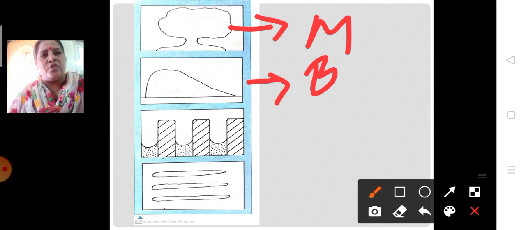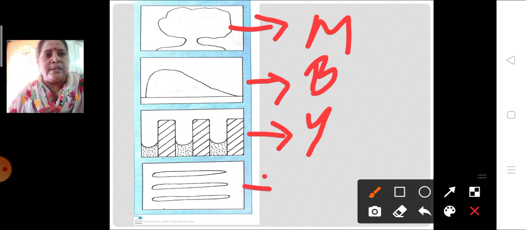Then what about this? What does it look like? Yes, hard rock and soft rock. That is yardangs. Then what is this? This is a sieve or sand mound. So this is how we have identified, and I hope you have understood.